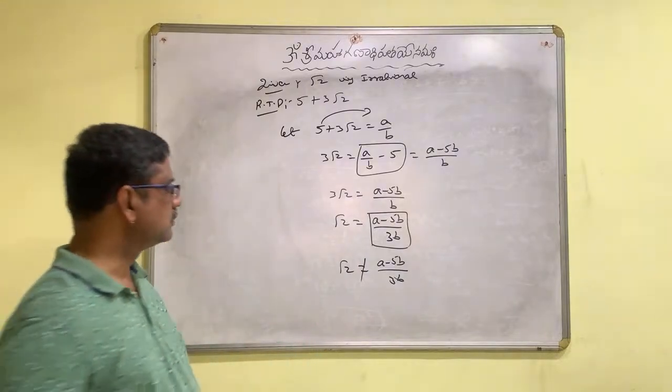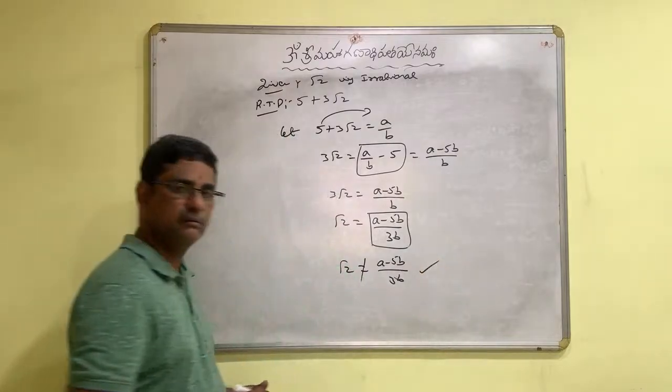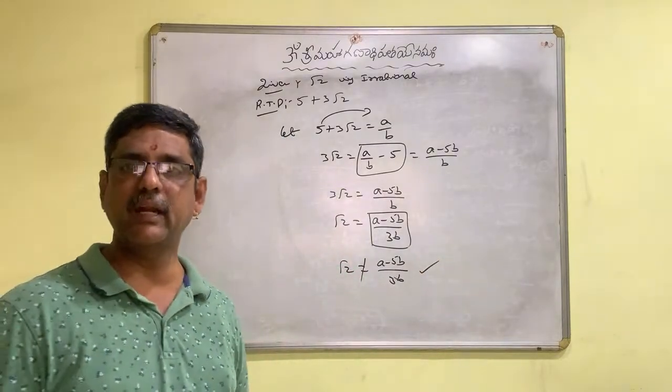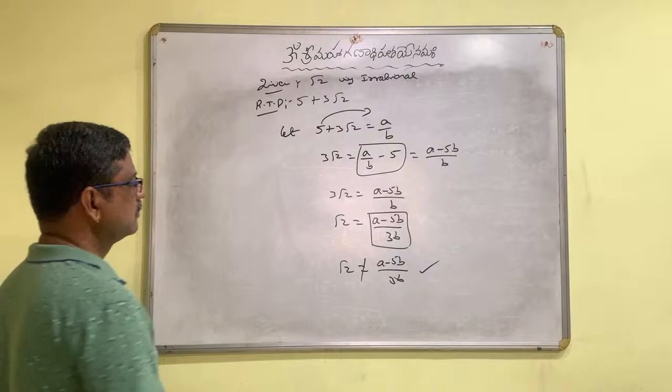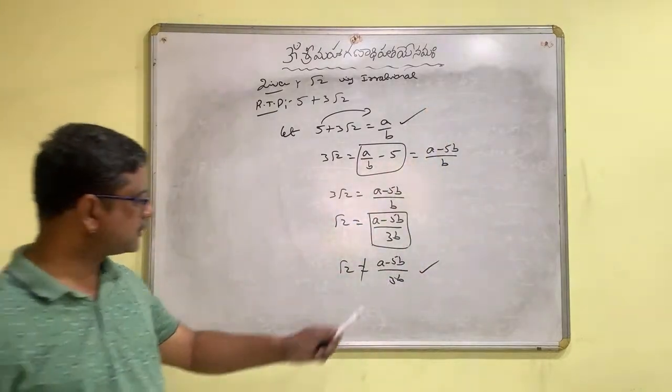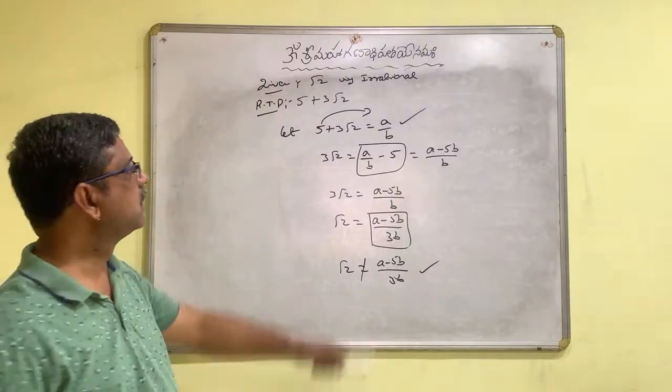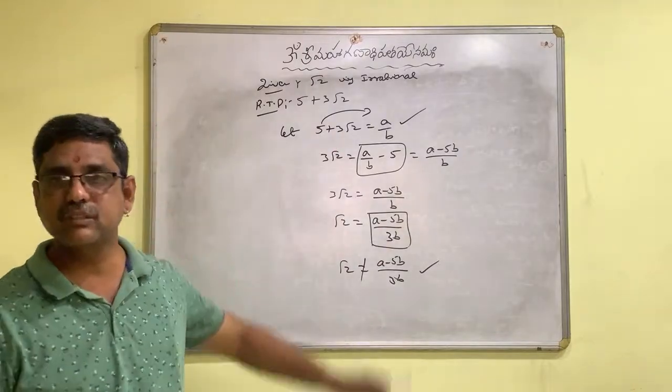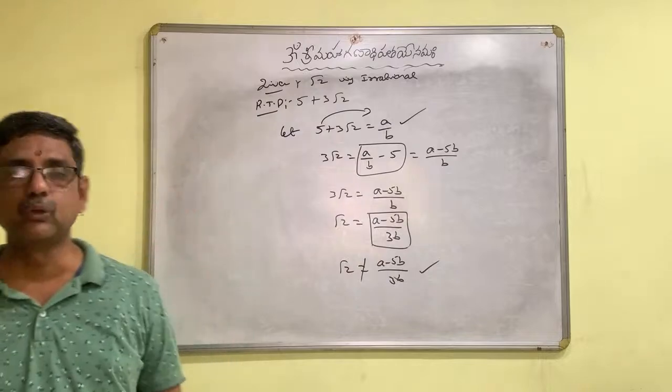So, this situation arises because of this. What is this? 5 plus 3 root 2.